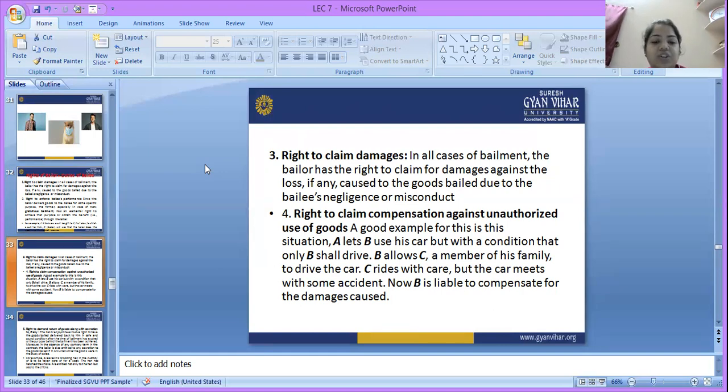Because here a condition was put by A when creating the contract of bailment. If the other party, that means the bailee, does not fulfill that condition, B is responsible to pay compensation for the damages caused.